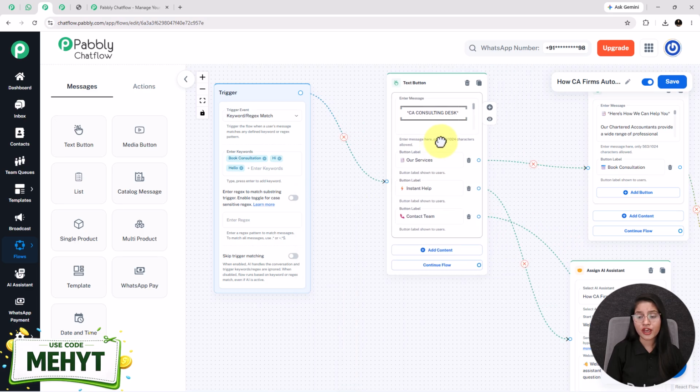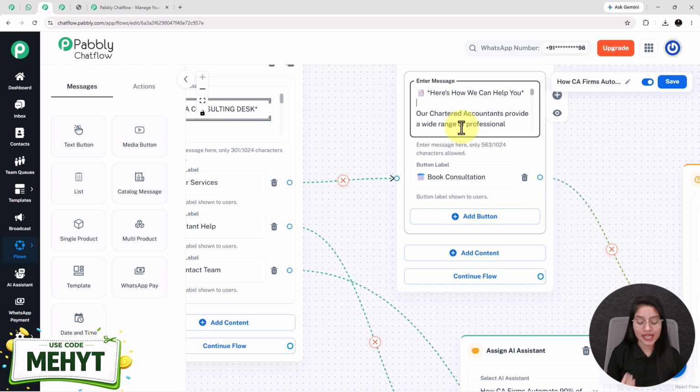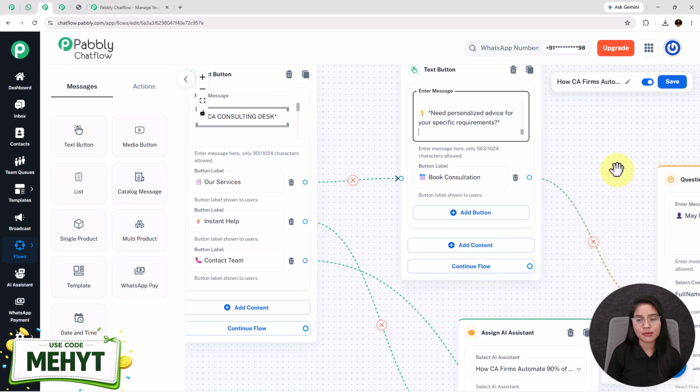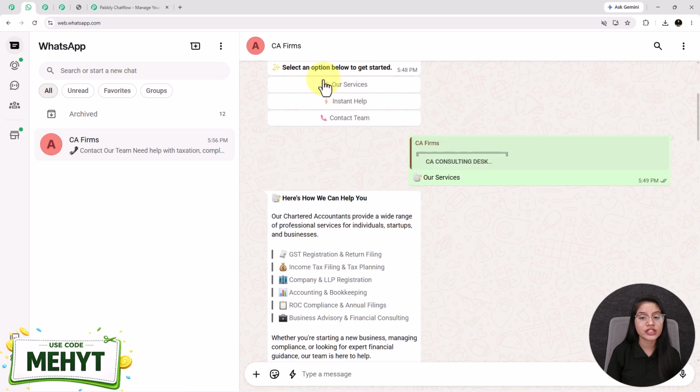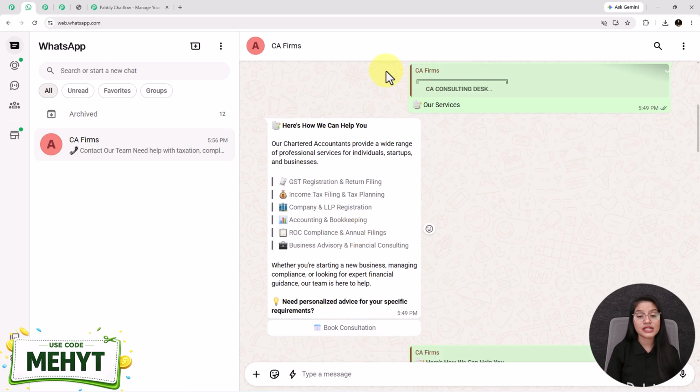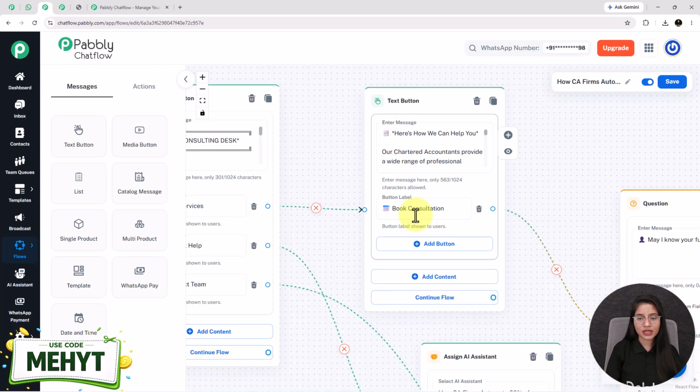Moving forward, whenever the user will click on this our services button, then the bot will send them a message containing the details about the services that I am offering and one quick button by the name of book consultation. In real time, it looks like this. See, I have clicked on this view services button and the bot will send them this message. This is the same message that I have entered here. For this too, I have taken the text button and added the quick button by the name of book consultation.